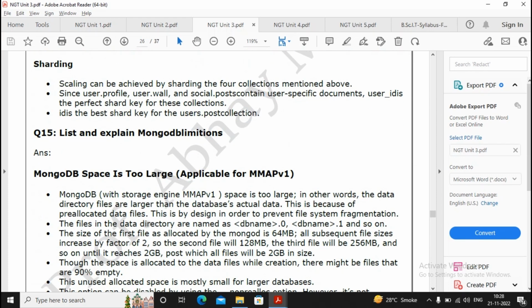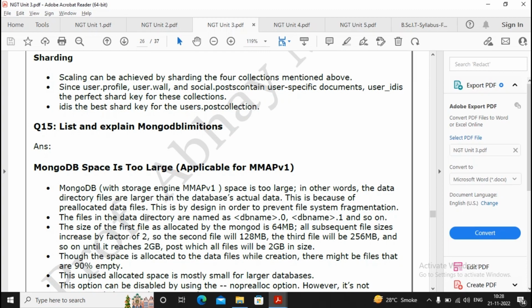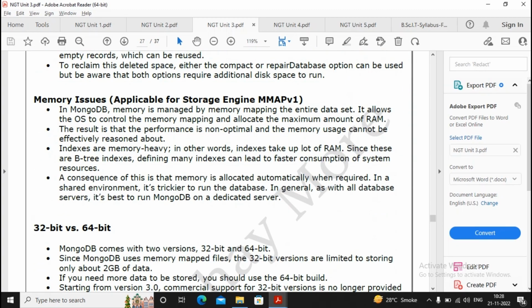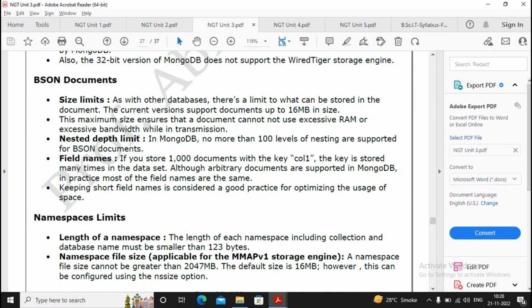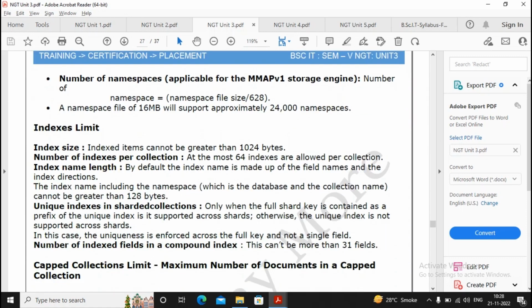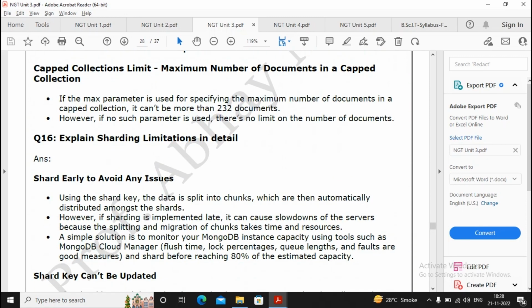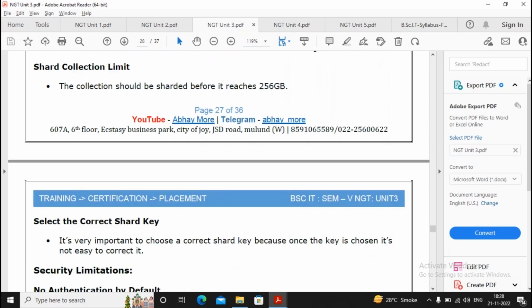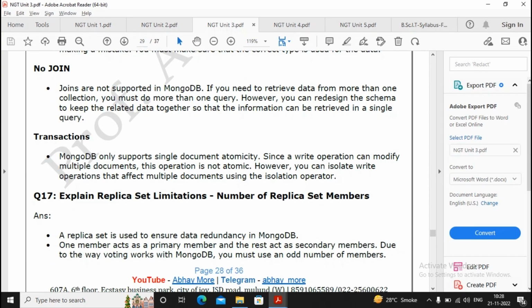the next question which I found in the list is to explain the MongoDB limitations. Please read it properly because limitations के ऊपर question आ सकता है. Namespace limit, BSON limit, indexes limit. These are the limitations. Explain sharding limitation in detail. Please read it quite nicely. This is the important question.